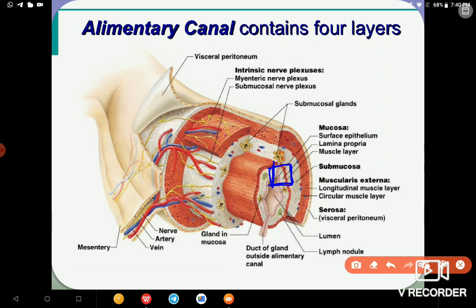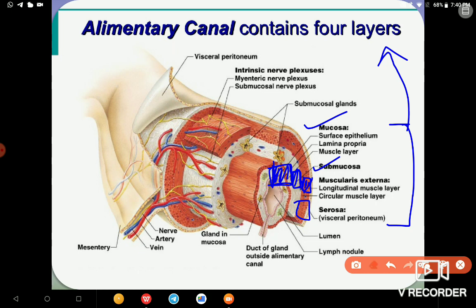Okay, this part is the submucosa, then the muscularis externa. What is this one? Muscularis externa. And the last part is serosa. These are the 4 layers of the alimentary canal. First mucosa, this part, then submucosa, this one, muscularis externa, that is this brownish reddish color part, and the last part is the serosa.